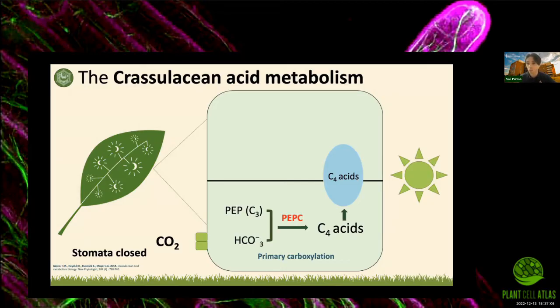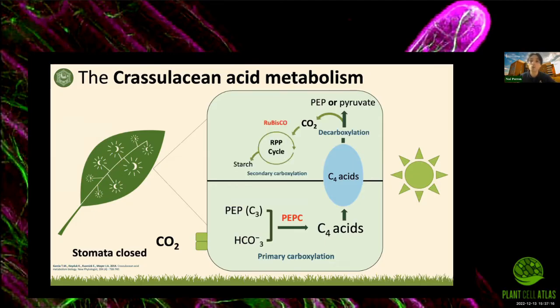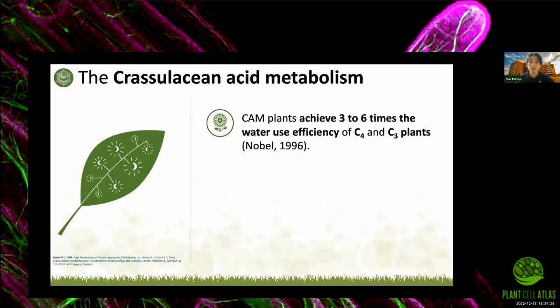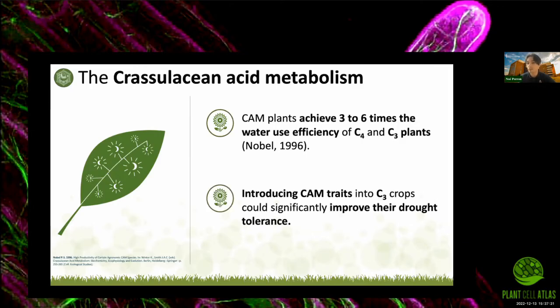However, CAM plants are very hardworking. They work both the night and the day shifts. During the day, the C4 acids are transported to the cytoplasm to be decarboxylated, and this reaction provides the substrate CO2 for fixation inside of the reductive pentose phosphate cycle, and the cycle continues. We know that CAM plants achieve 3 to 6 times the water use efficiency of C4 and C3 plants, so a major objective for the next years could be to introduce CAM traits into C3 crops to improve their drought tolerance.